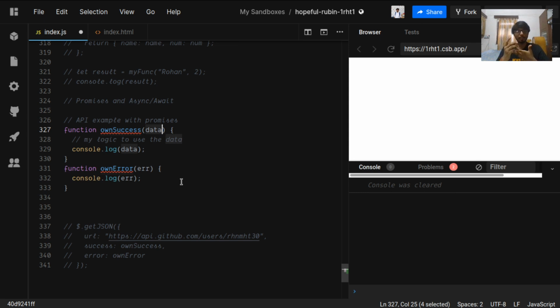Pending means the order is still in processing. Resolved, or a green light on the buzzer, means that your order is ready, you can come and take it. And then we have rejected. What if the materials were finished and no order was successful? So it will give us rejected, or the red light.